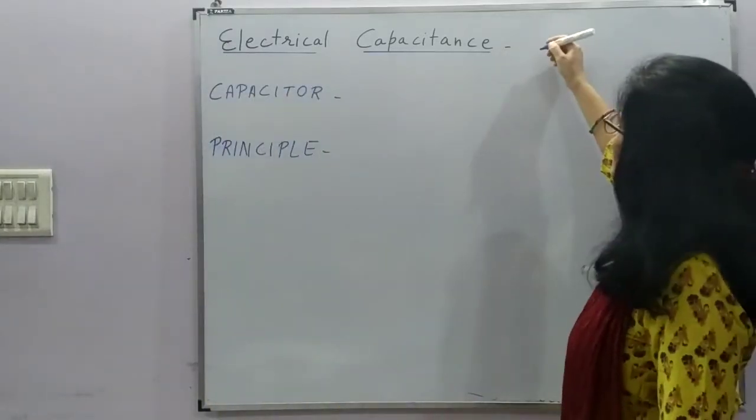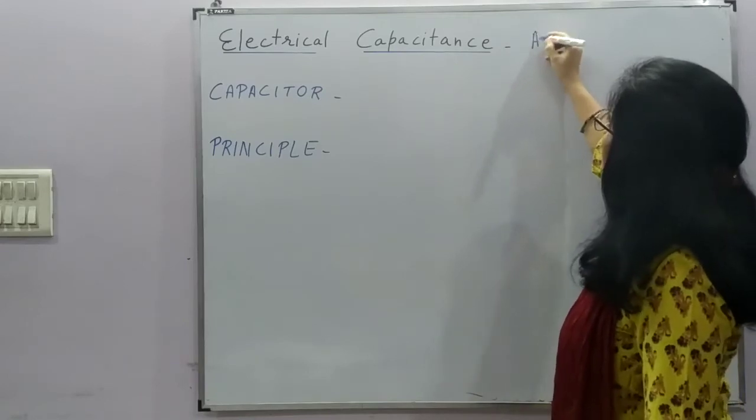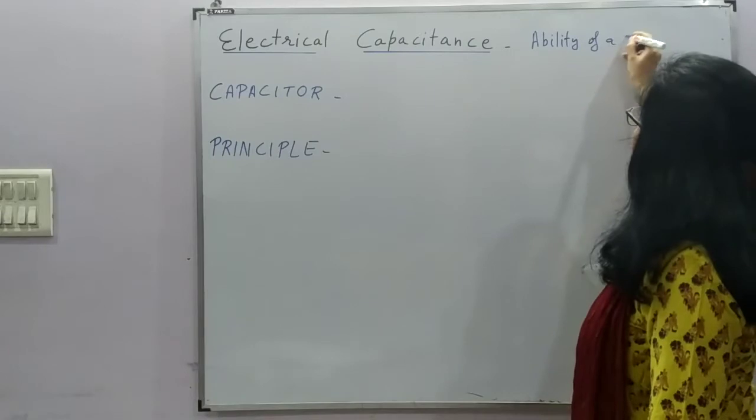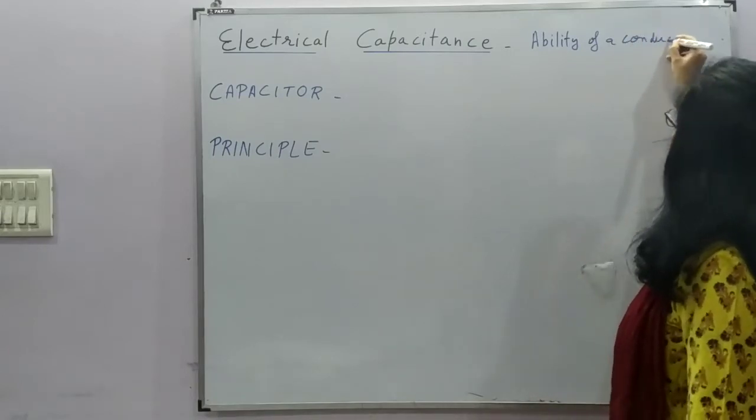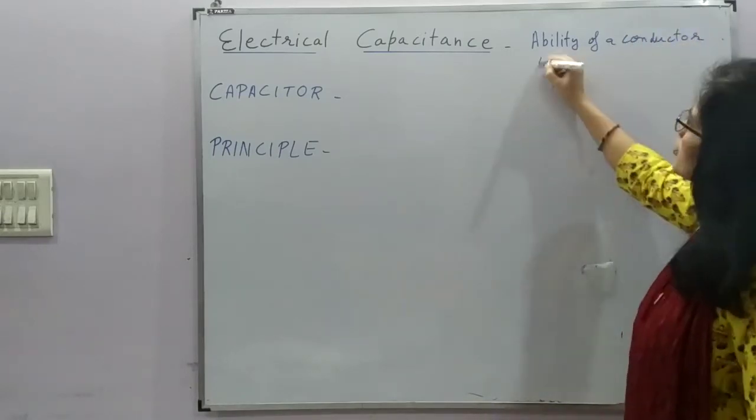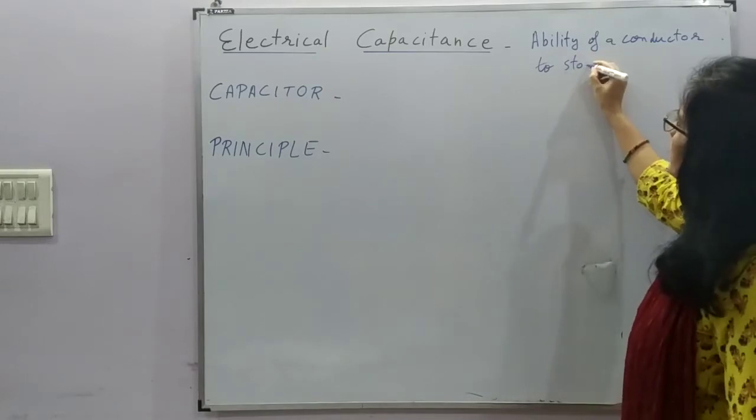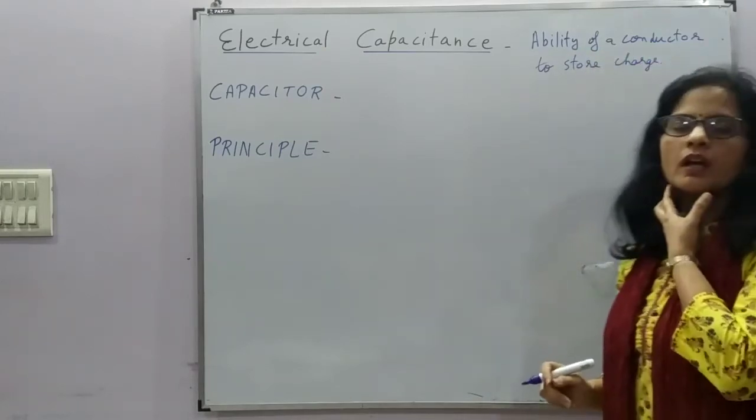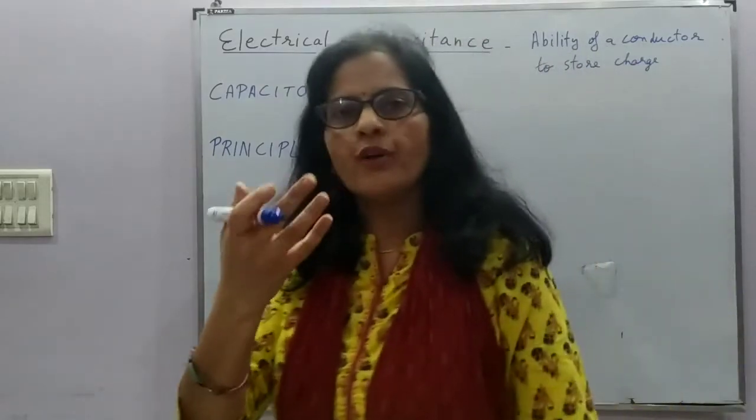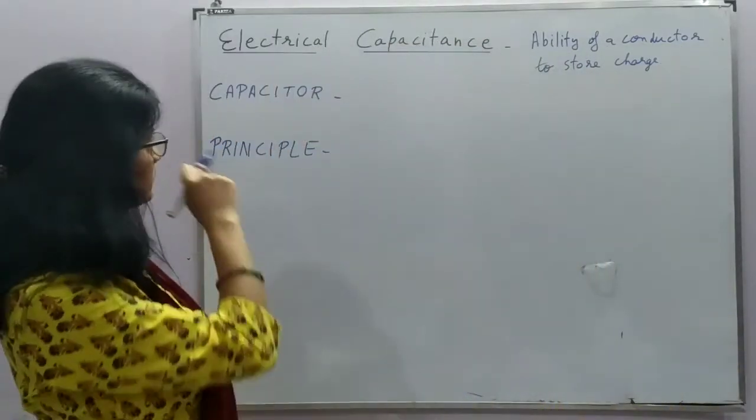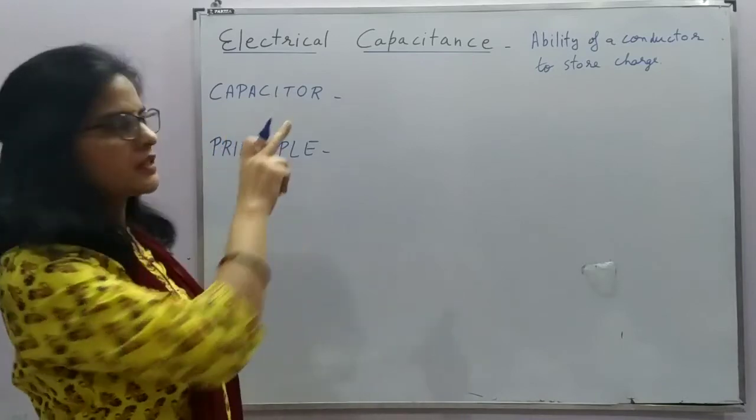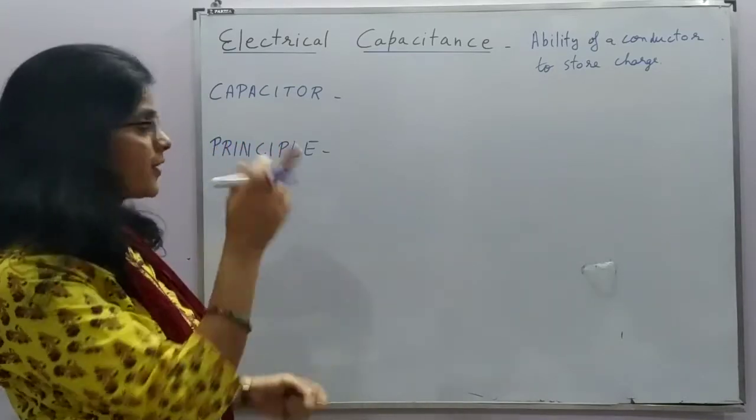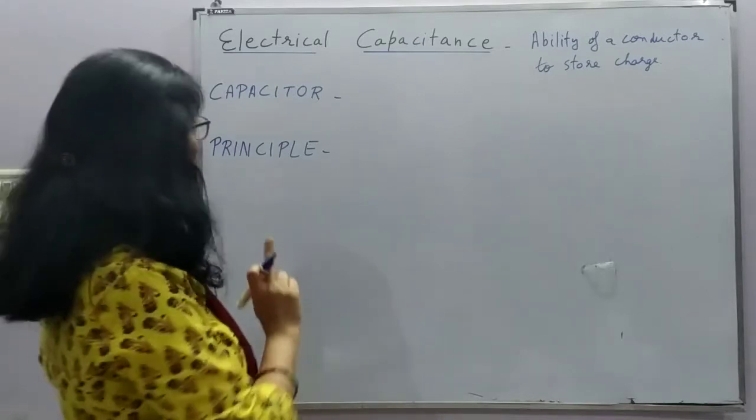Electrical capacitance is the ability of a conductor to store charge, right? And what is a capacitor? A capacitor is a system of two conductors separated by an insulating medium.